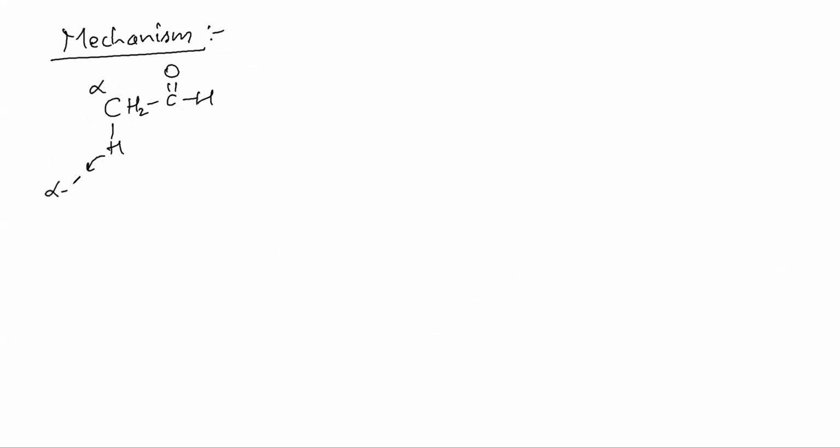It is a very important reaction, let me tell you. With respect to the carbonyl group, C double bond O, this carbon is the alpha carbon, so this hydrogen will be alpha hydrogen, isn't it? Now you are using base. What will the base do? The base will pull the acidic hydrogen. Why will it pull the acidic hydrogen? Let's see. If I pull this acidic hydrogen, a minus will come here.